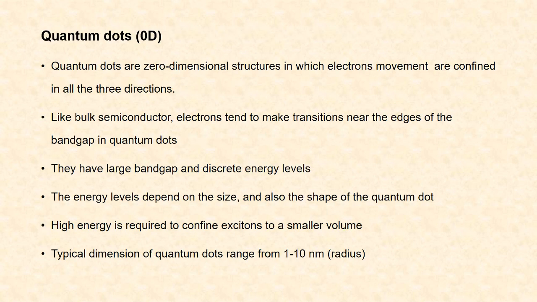Next is quantum dots. Quantum dots are zero-dimensional structures in which electrons or holes movements are restricted or confined in all the three directions. Like bulk semiconductor, electrons tend to make transitions near the edges of the band gap in quantum dots. They have large band gap and discrete energy levels. The energy levels depend on size and also shape of the quantum dot.